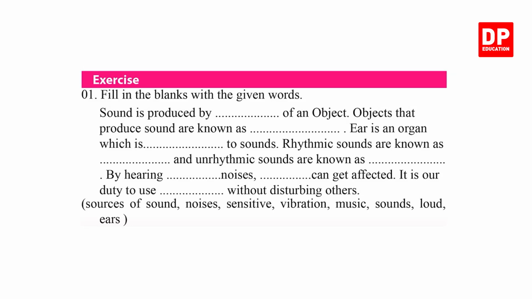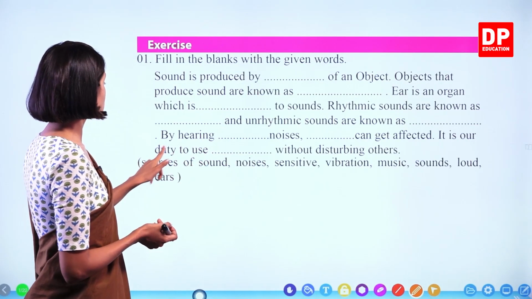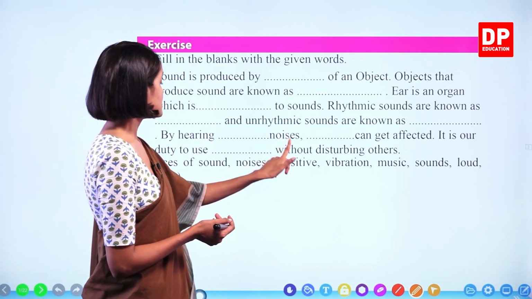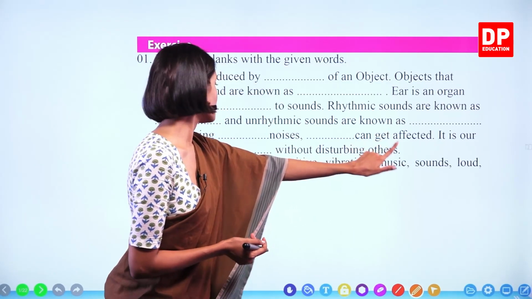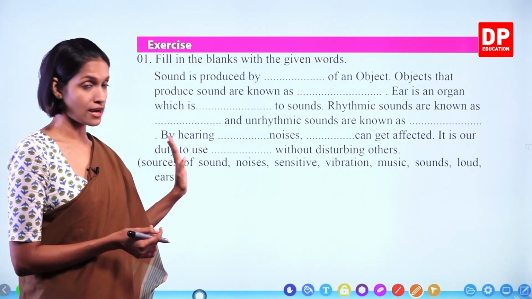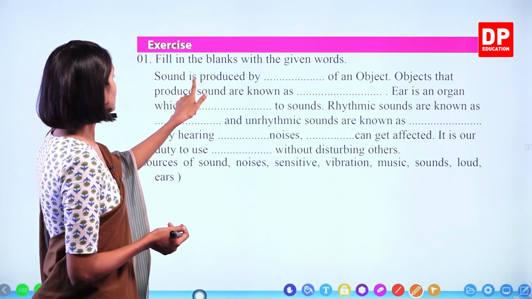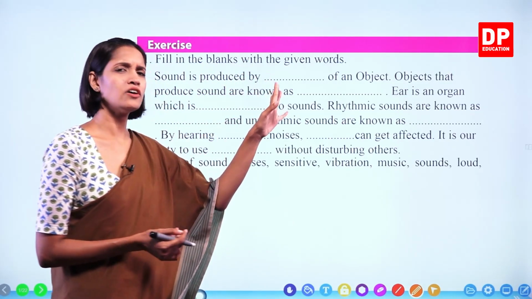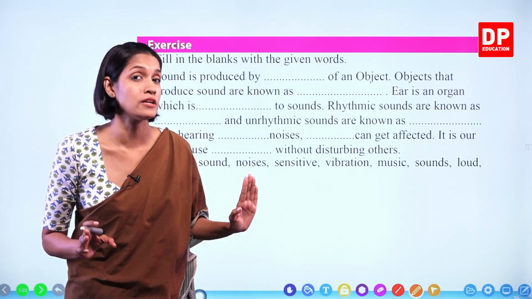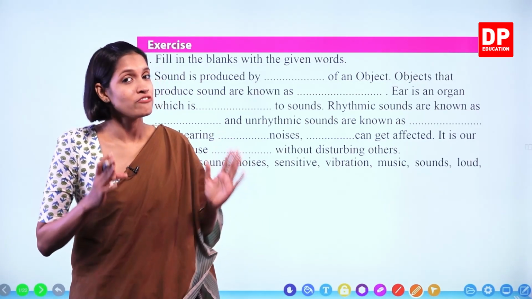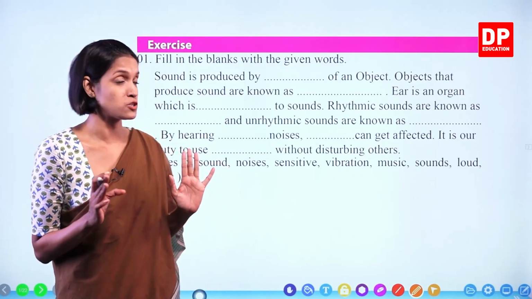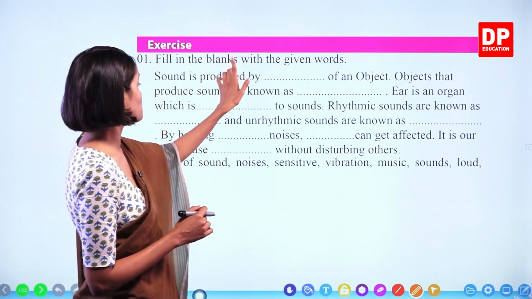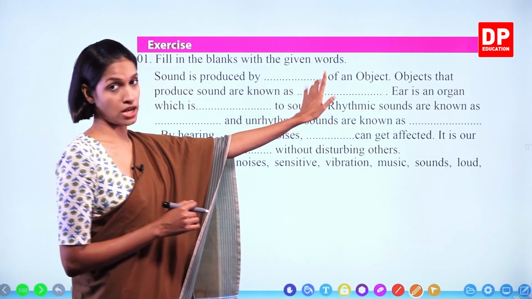The first one. Fill in the blanks with the given words. So here the words given: sources of sound, noises, sensitive, vibration, music, sounds, loud, ears. Sound is produced by, how does sound produce, children? You all know by now. Sound is produced by vibrating something, vibrating particles or vibrating materials, okay? So sound is produced by vibration of an object.